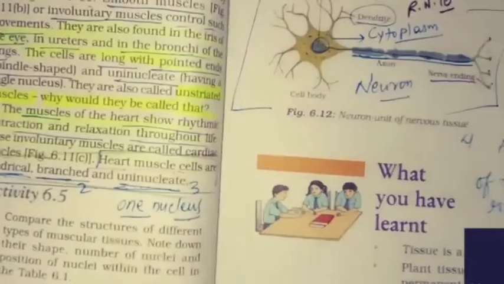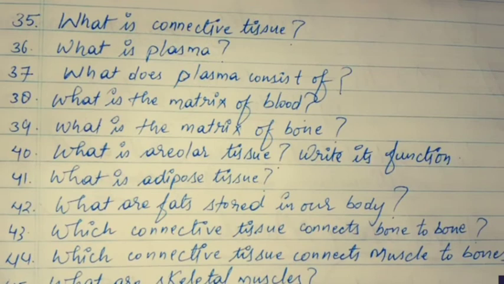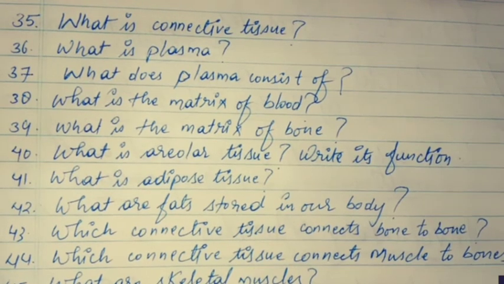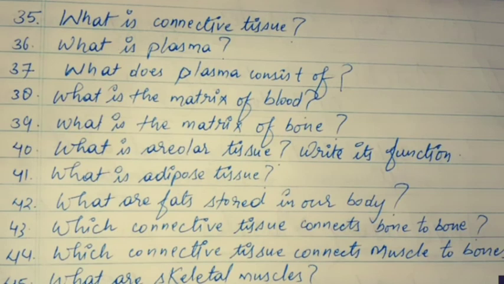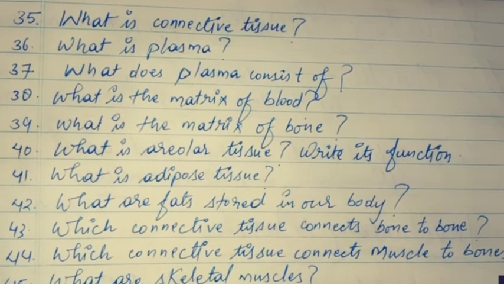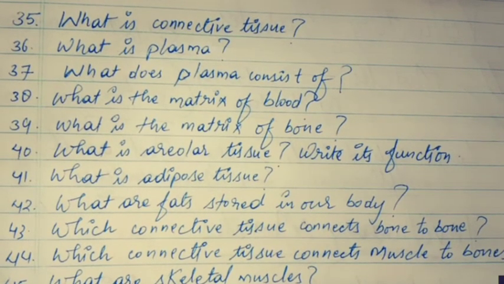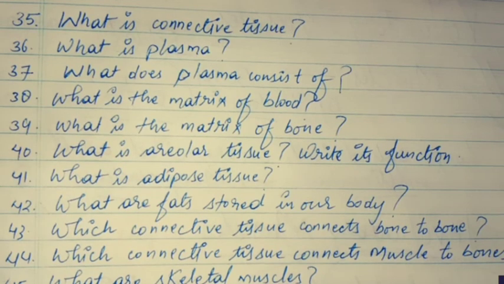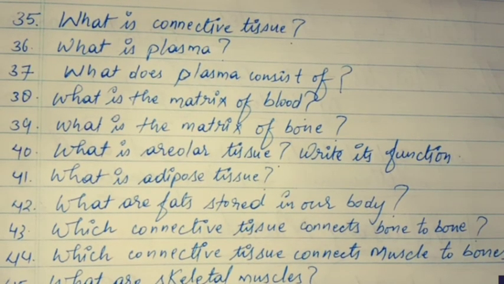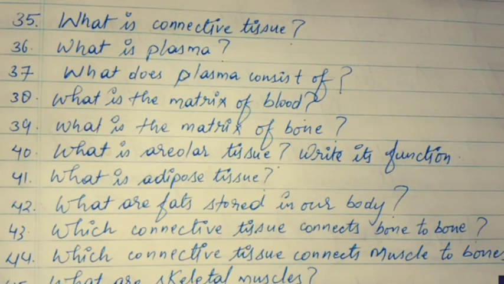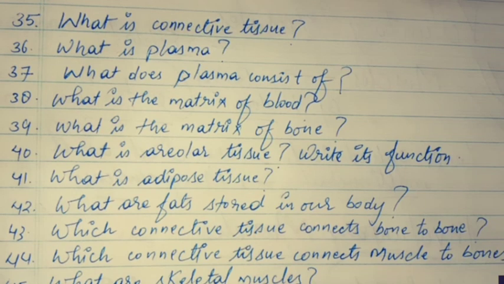So here our chapter gets completed. If anybody has any doubts or questions regarding chapter 6, then you may ask. Otherwise, our chapter 6 is now completed. It means some are prepared and some are not prepared. I will tell you about that. It is very easy. If you have any problems regarding these 58 questions from this chapter, you may ask in tomorrow's class.